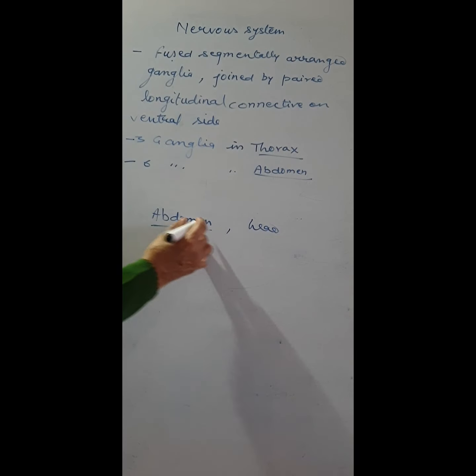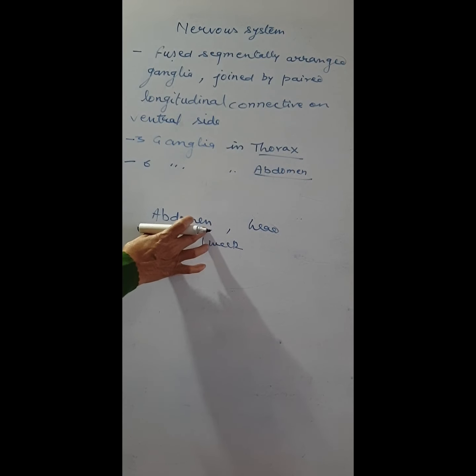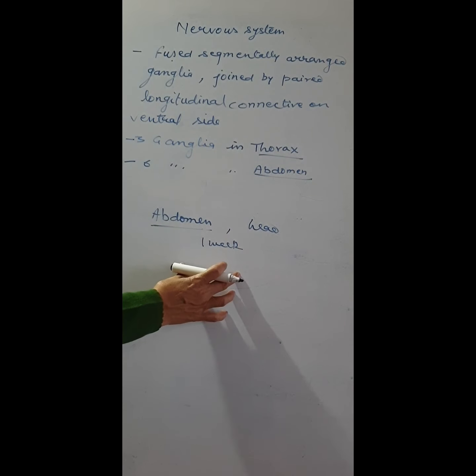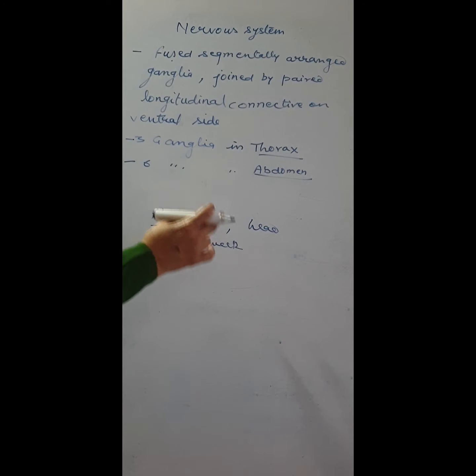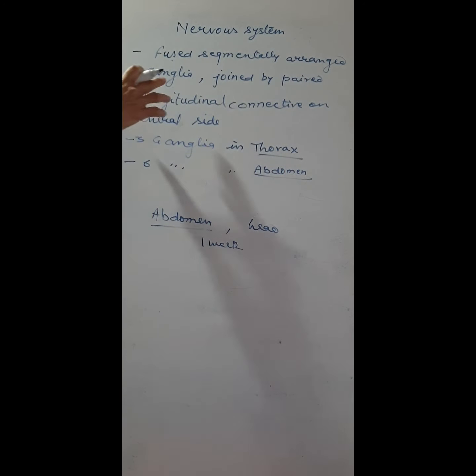That's why we say that without the head the cockroach can live up to 1 week, because the nervous system is mainly present in the abdomen. So the nervous system is abdominal.